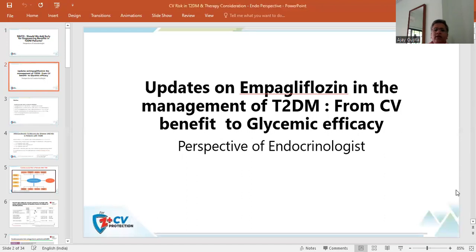There are various studies which have been done with these SGLT2 molecules and the beneficial effect has been demonstrated. Some of the studies done with empagliflozin have shown that the molecule has significant cardiovascular benefits, not only in terms of reduction of cardiovascular mortality, but also reduction of various events like congestive cardiac failure, and impairment of renal function has been prevented with this particular molecule.